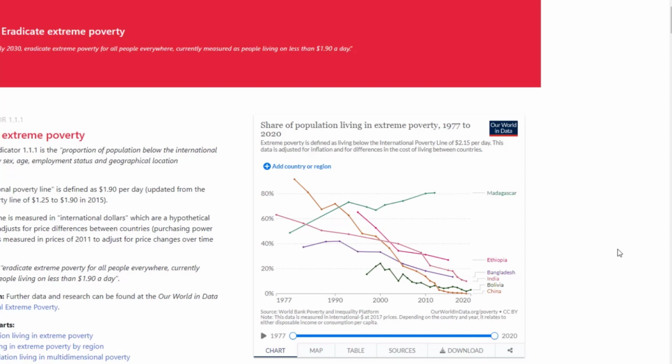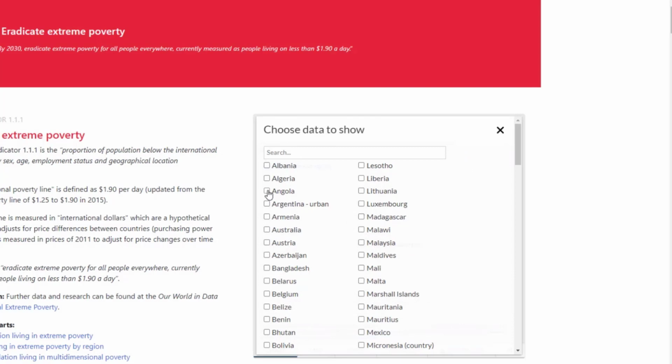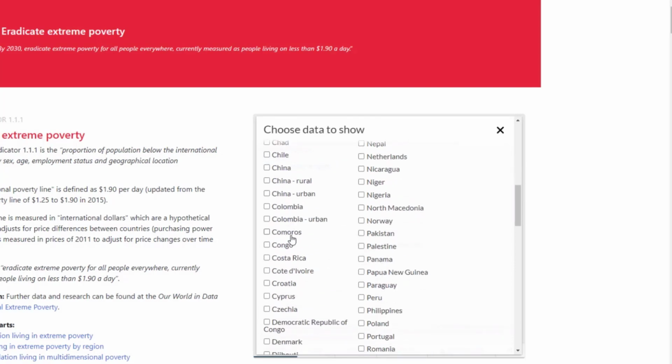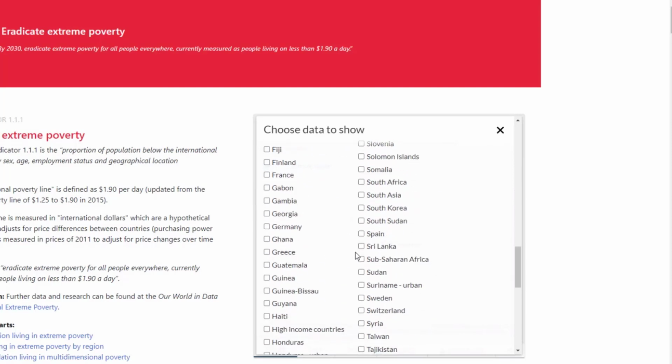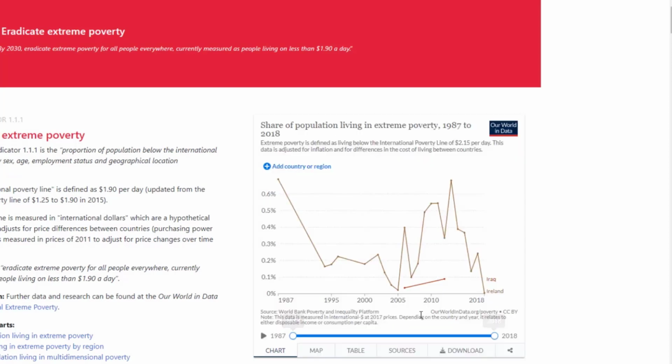Now this is for SDG Indicator 1.1.1, and you can see how various countries, so you could actually go into this and you could take out the countries that are selected there, and you could just choose to compare, say, 2 countries that you're interested in. So we can just choose, I suppose, Ireland is the handiest one for comparisons, and let's just take Iraq. And you can see there that the data for Ireland and Iraq, not particularly useful data on this particular one.